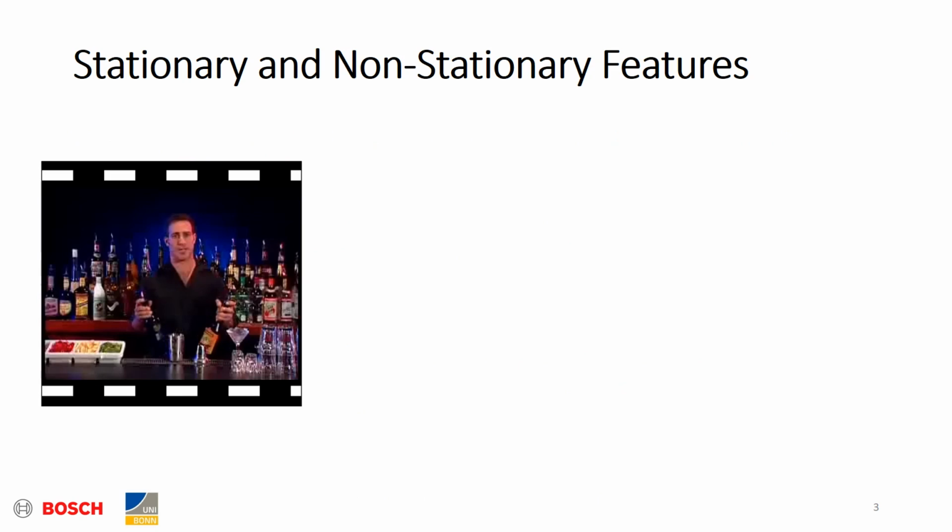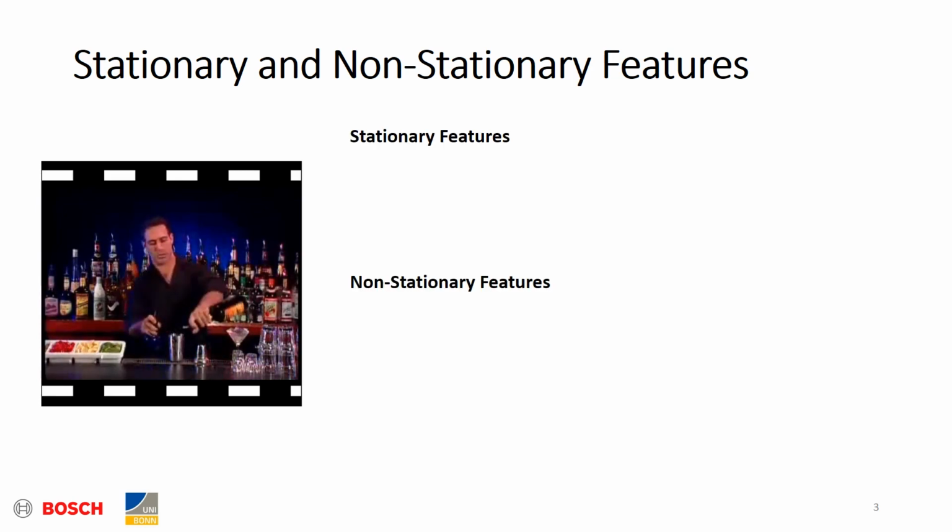So, what are stationary and non-stationary features? To get a better intuition, let's consider the following example. In this video, there is a bartender in a bar mixing some cocktails. The stationary features should capture the parts of the video that remain the same over time. For example, there is a bartender in a bar and static objects in the foreground and background.